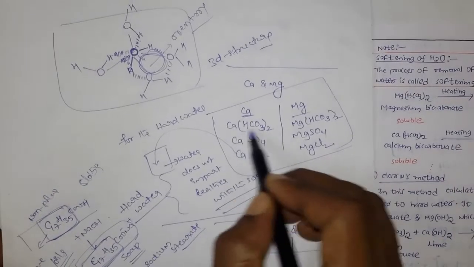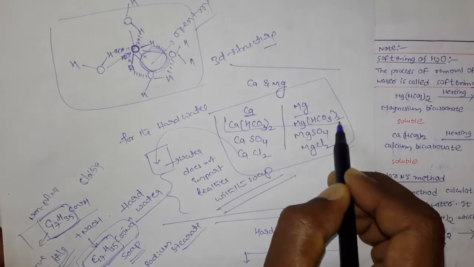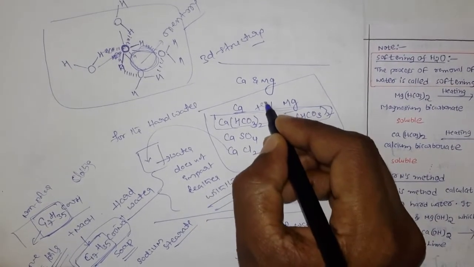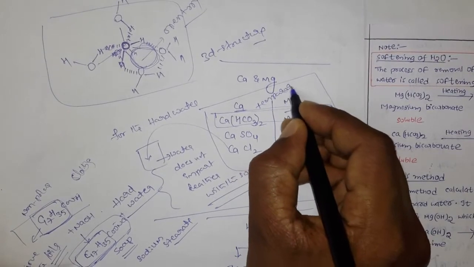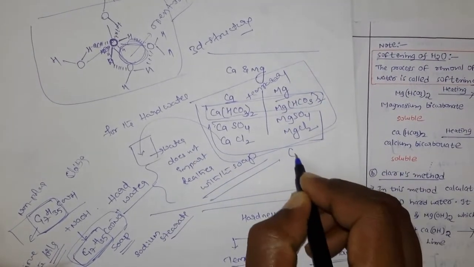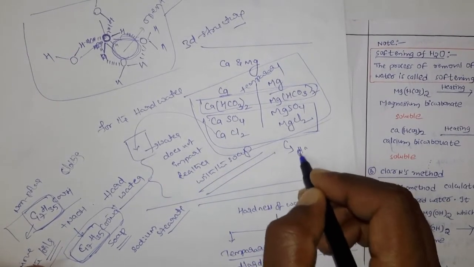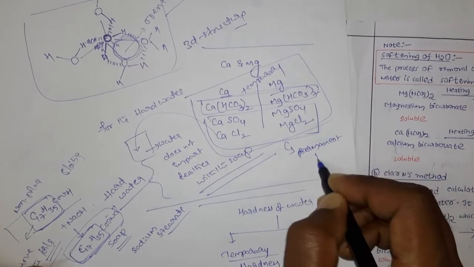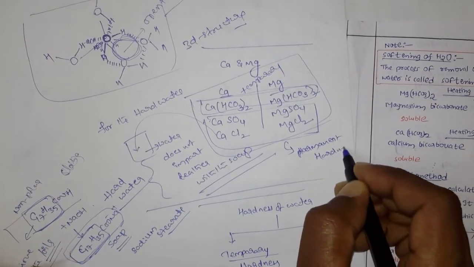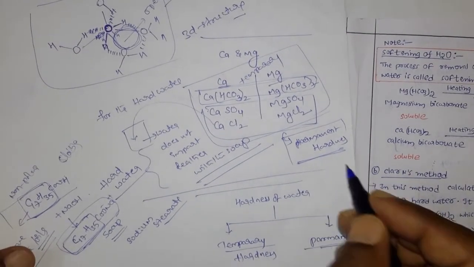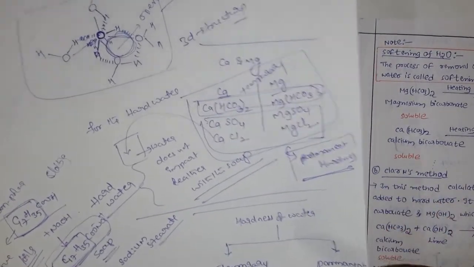So bicarbonates are responsible for the temporary hardness, and the remaining sulfates and chlorides give the permanent hardness.